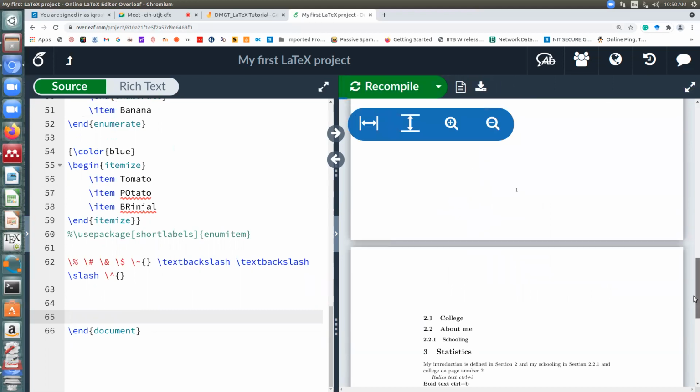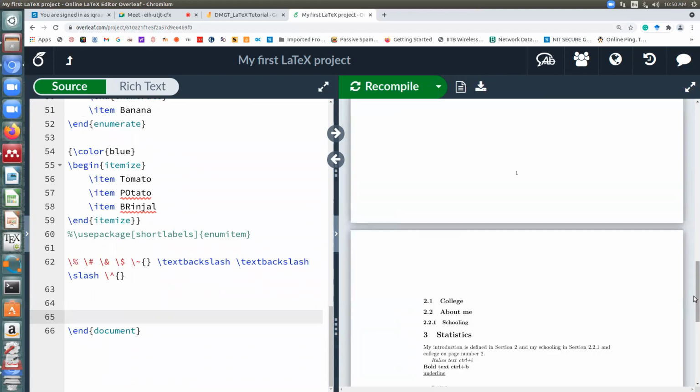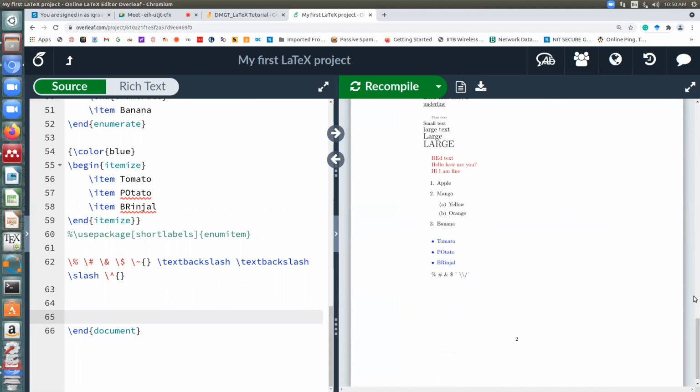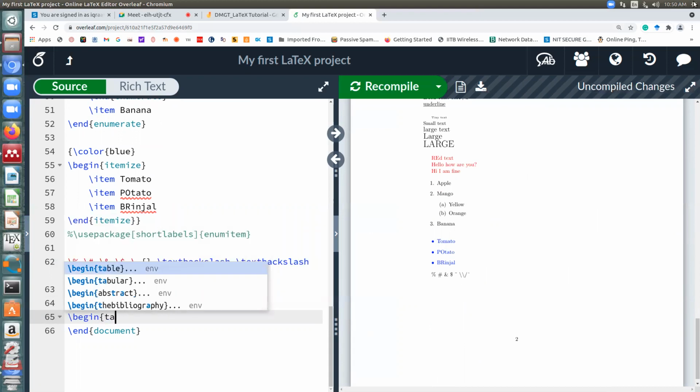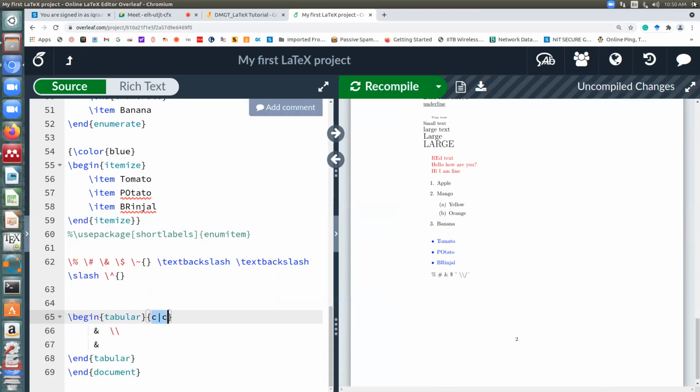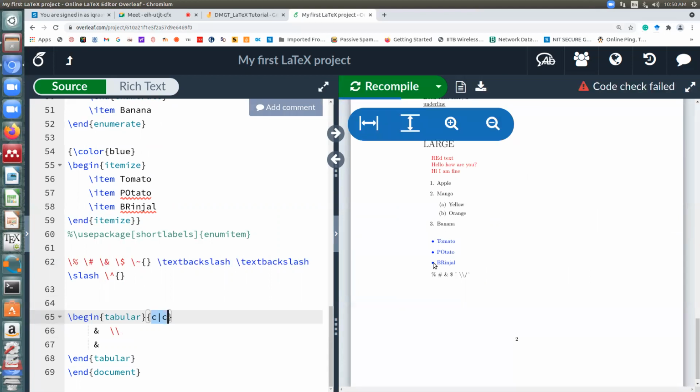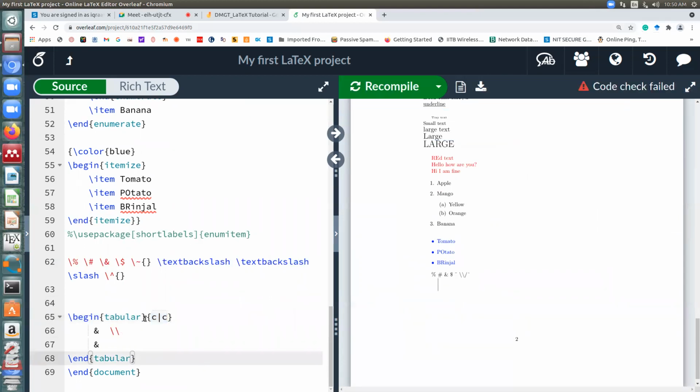So we can start with tables. We are almost just 10 minutes to the end of class. I would like to finish on tables. Let me show you how to make tables, and then you can practice it. For tables, you use begin tabular. Then you have these curly braces, and then I'll just tell you what all this means.